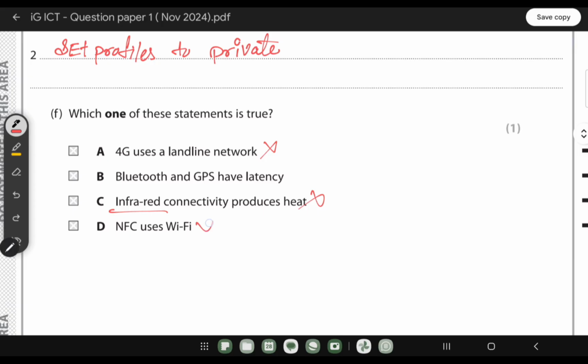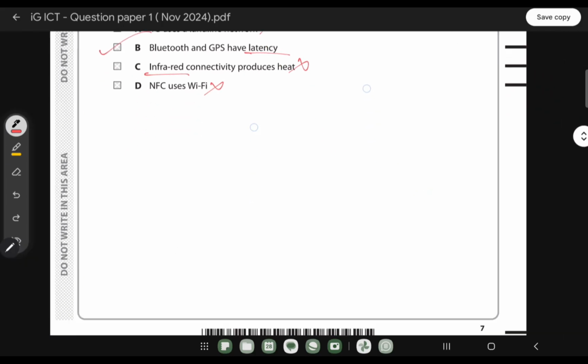NFC uses Wi-Fi, no, NFC uses radio waves. And when it comes to Bluetooth and GPS have latency. Yes, if you have more latency, it will transfer the data more quickly.